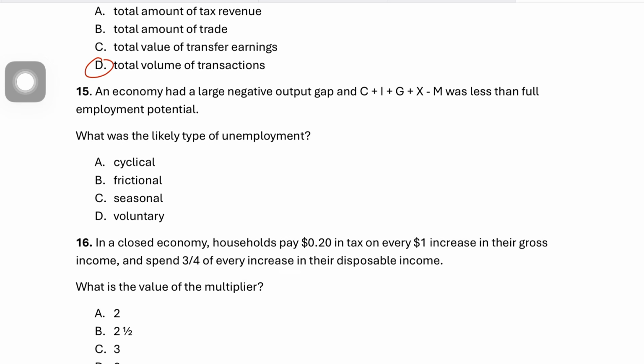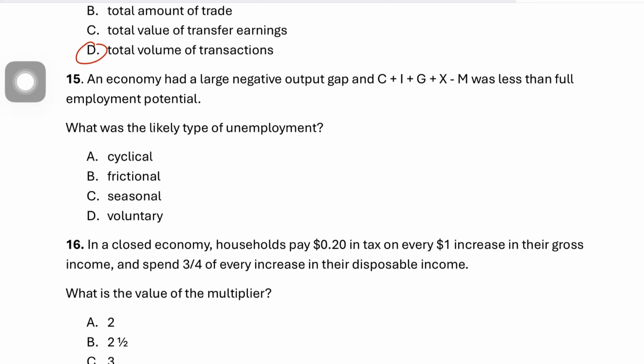Question 15, an open economy has a large negative output gap, and C, I, G and net exports are less than full employment potential. What type of unemployment is this? This is again a very simple question. If you have a large output gap and actual aggregate demand is below the level of aggregate demand or spending needed for full employment, it means that the economy is producing below potential. Firms are selling less.